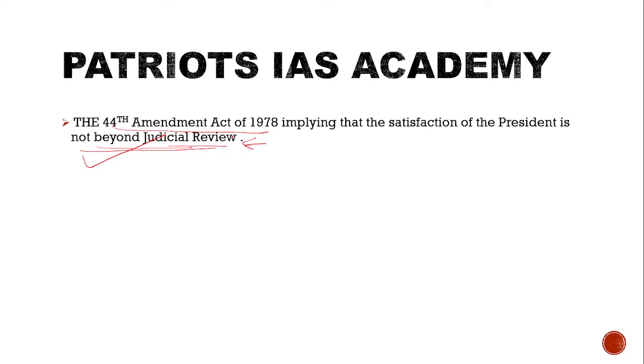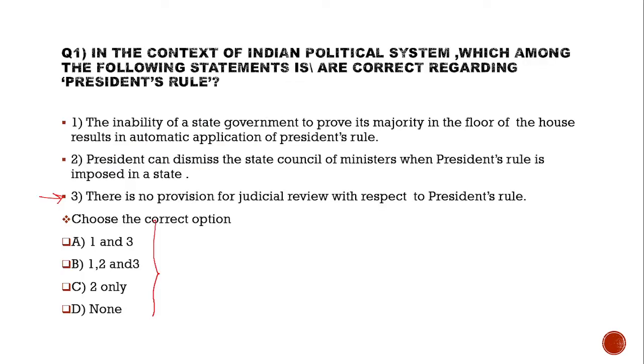Very important. So, there is judicial review. Statement 3 says that there is no provision for judicial review with respect to presidential rule. So, this statement is incorrect. When this statement is incorrect, we can eliminate option A and option B.